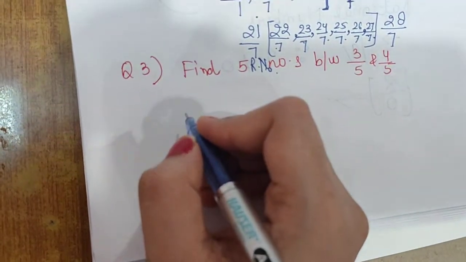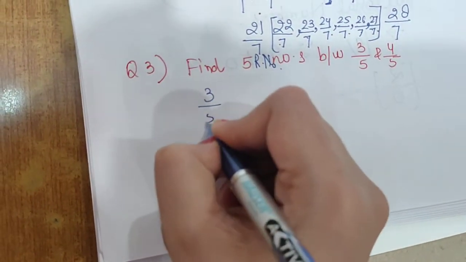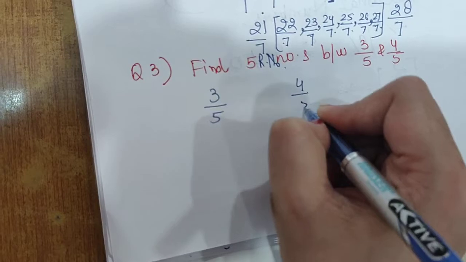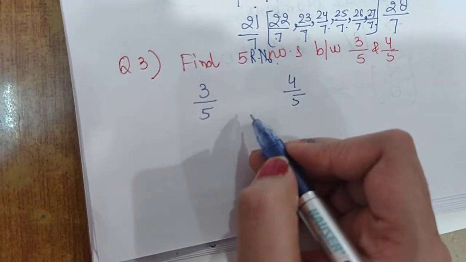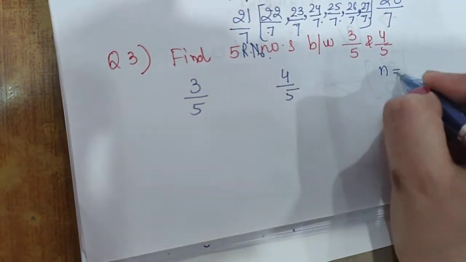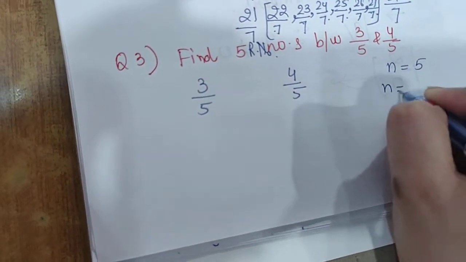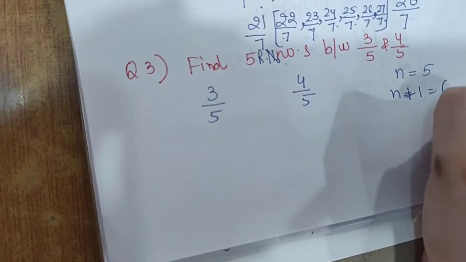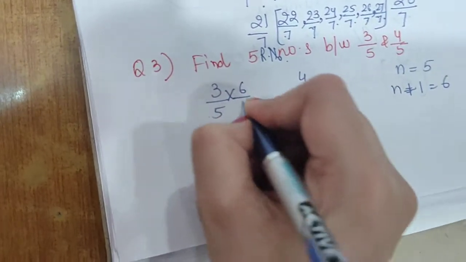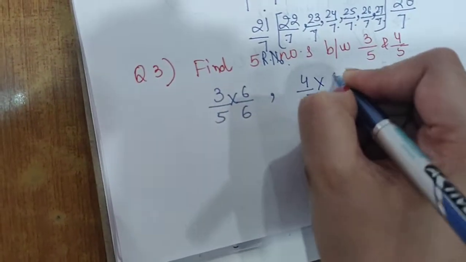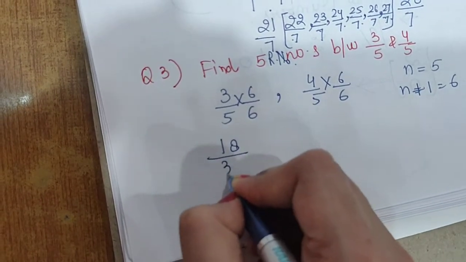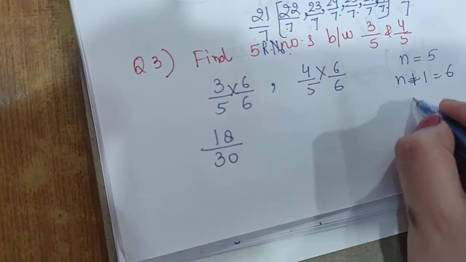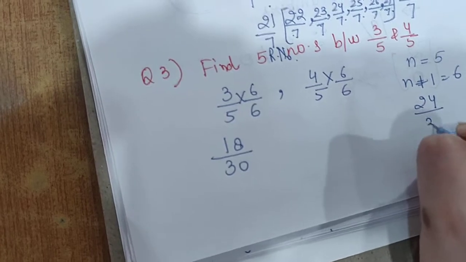Clear? Now question number 3 of Exercise 1.1: find 5 rational numbers between 3 upon 5 and 4 upon 5. These are already rational numbers, but here also we cannot write any rational number between them, and n is 5, so we multiply by n plus 1, which is 6. Multiplying both numbers by 6, we get 18 upon 30 and 24 upon 30.